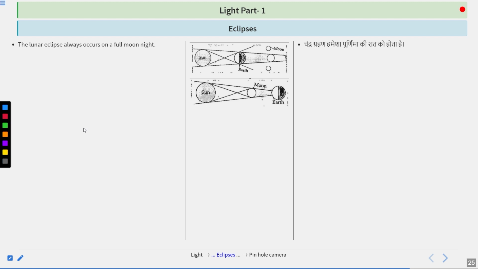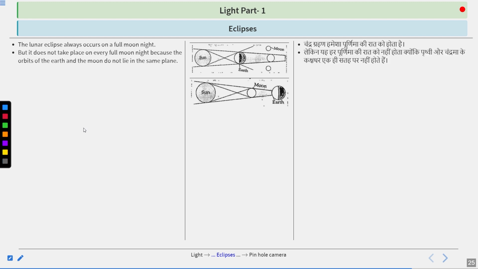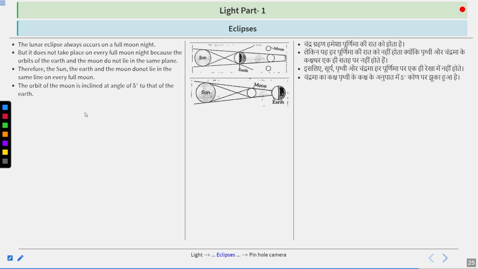The lunar eclipse always occurs on a full moon night, but does not take place on every full moon night because the orbits of the earth and the moon do not lie in the same plane. Therefore, the sun, the earth and the moon do not lie in the same line on every full moon. The orbit of the moon is inclined at an angle of 5 degrees to that of the earth.